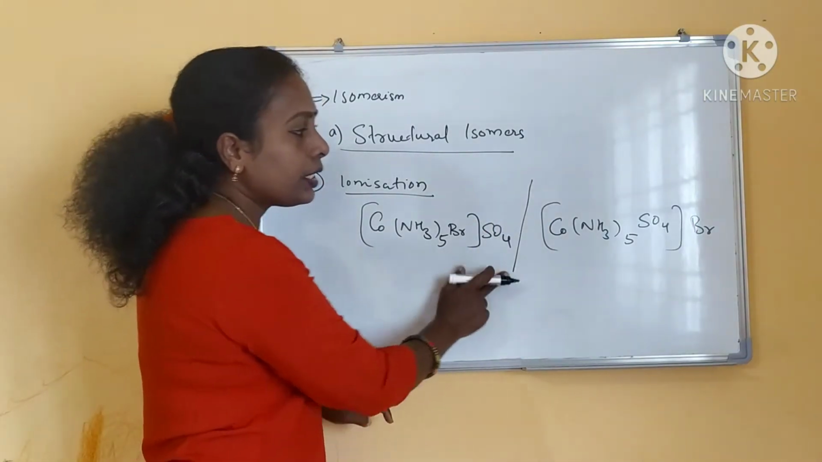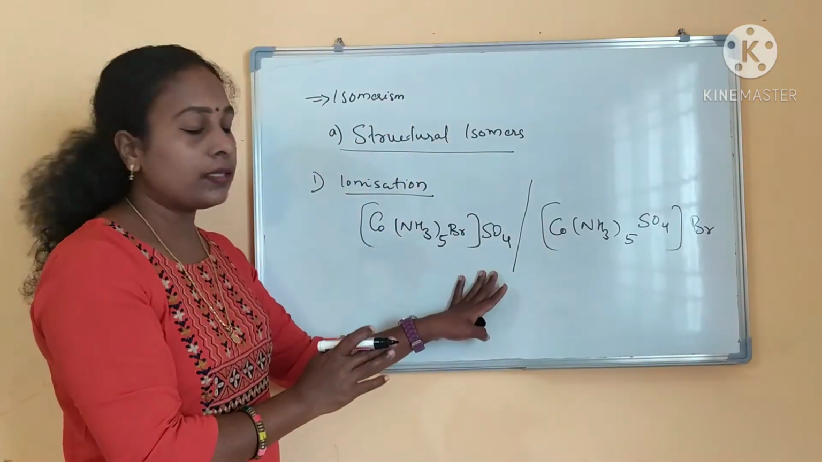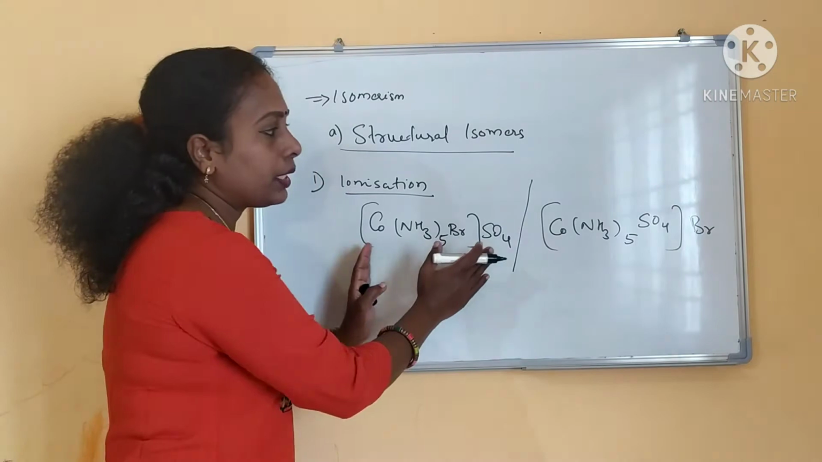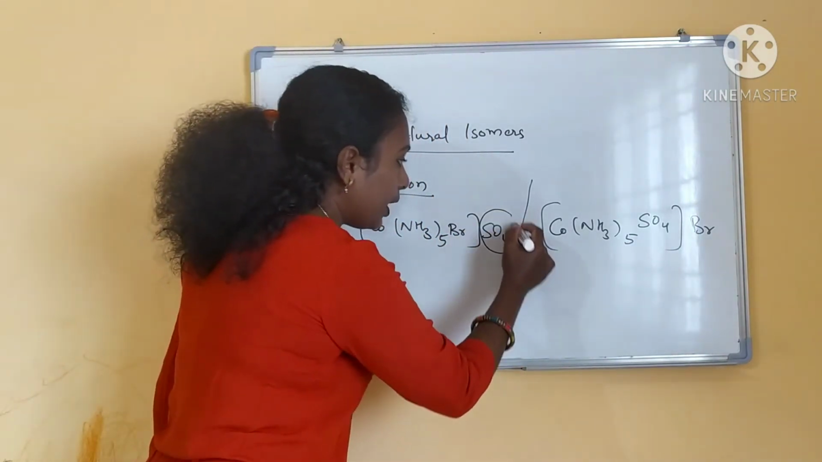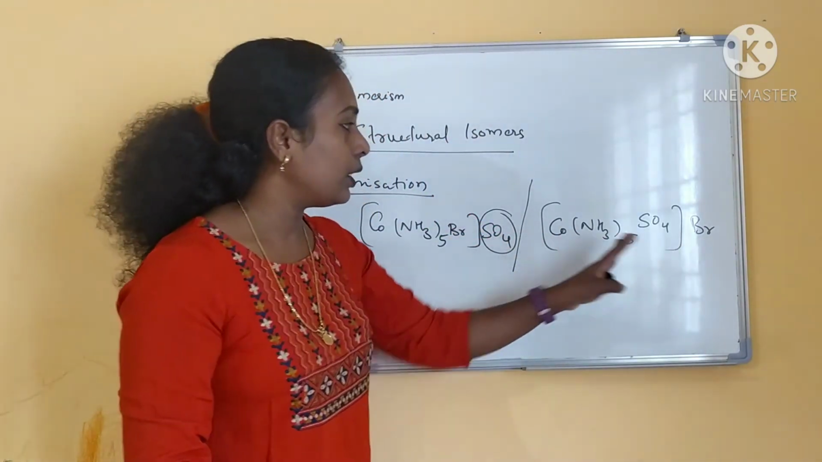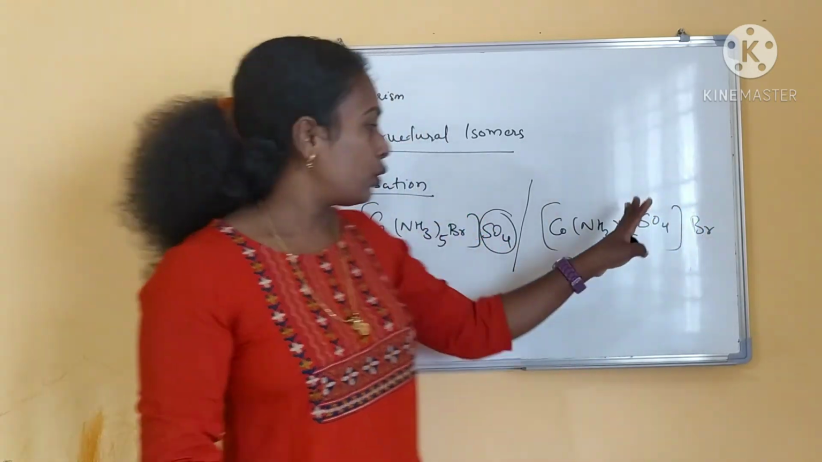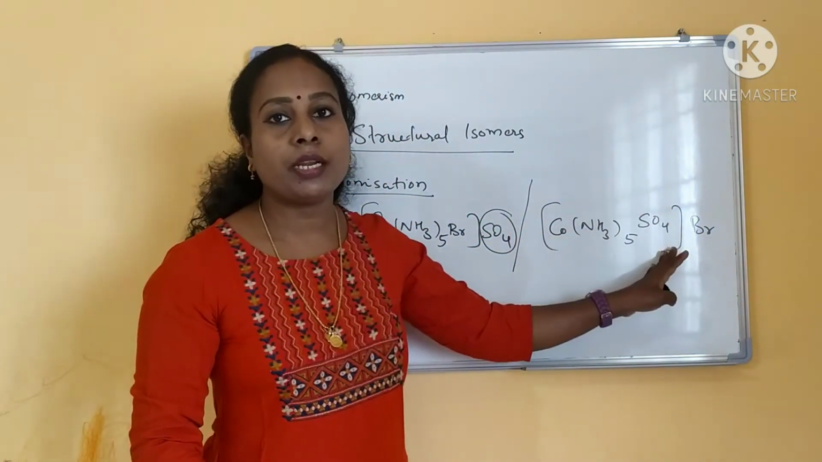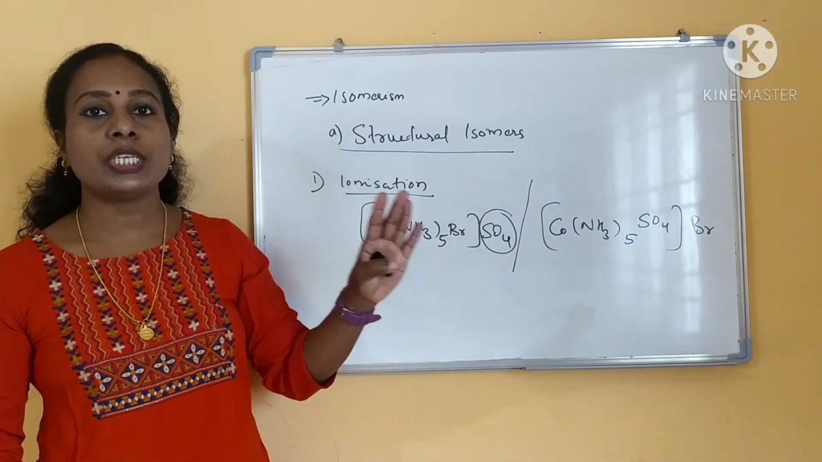If you see, these 2 complexes have the same empirical formula, but if dissolved in solution, this complex part is different and this complex part is different, and it will be giving SO4 2- ions, and here you are getting bromine ions in solution. So complexes which have the same empirical formula but give different ions in solution are called ionization isomerism.